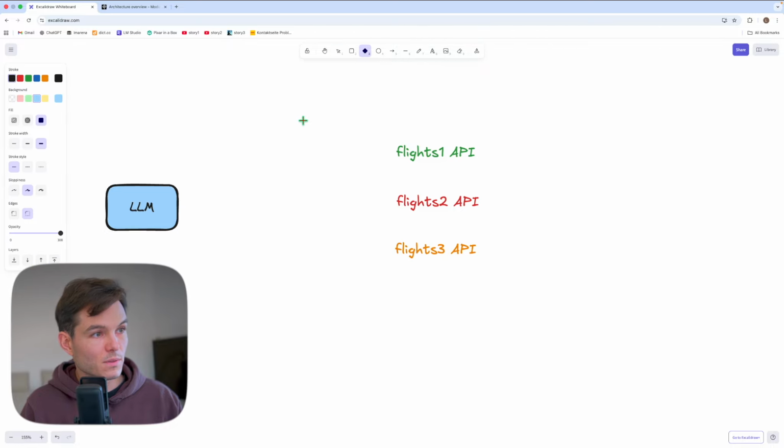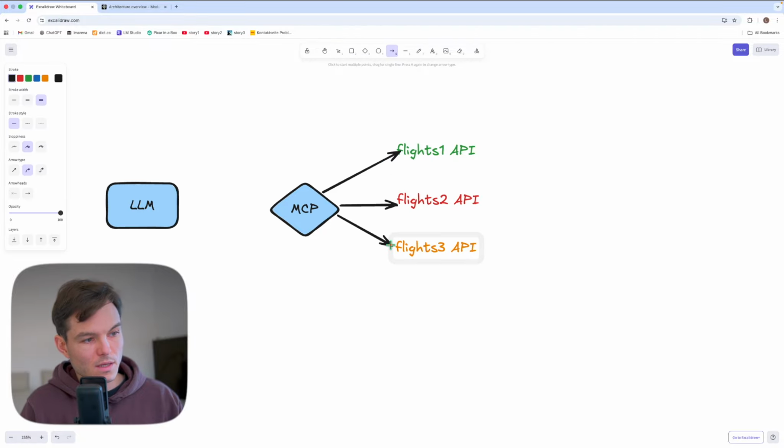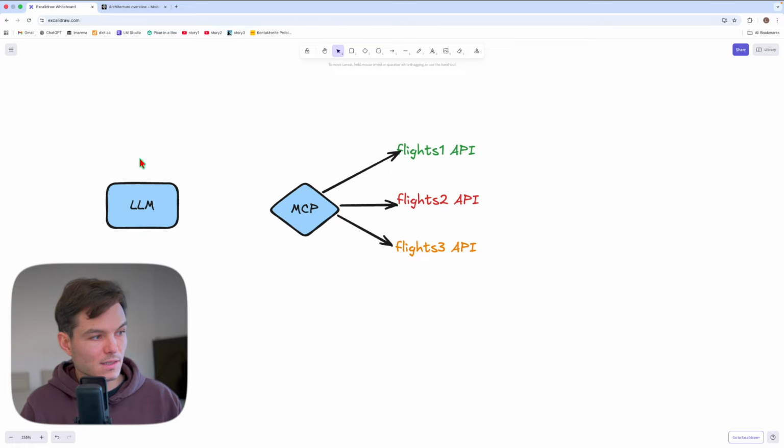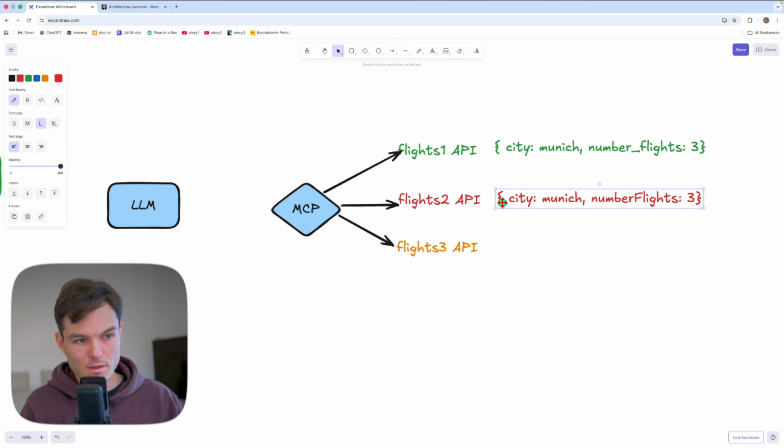Now, the example was that MCP server standardizes those APIs in a way that the client sees the exact same schema. So the MCP server would do a lot of standardization between the APIs, so the client sees the exact same schema. So let's say that each API returns number of flights to a certain city, and then they would say city Munich, and then bear with me for a second, I'll make the point right now.